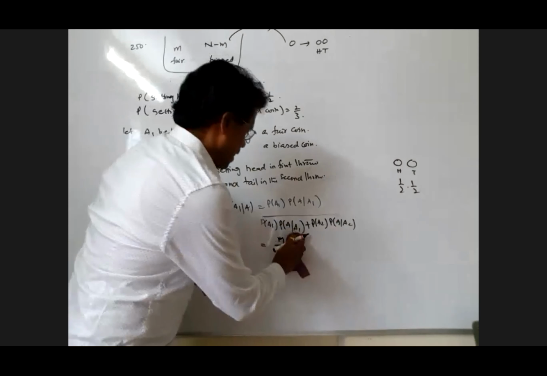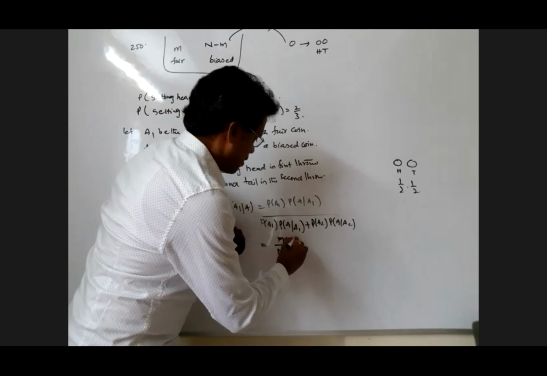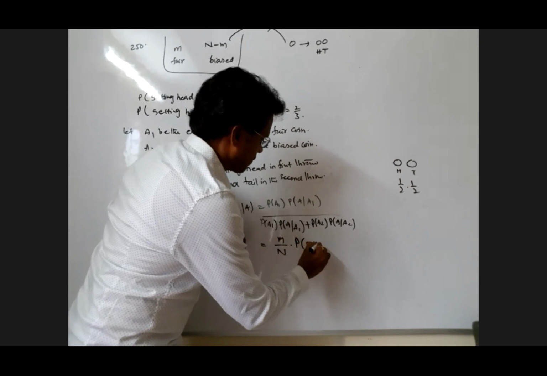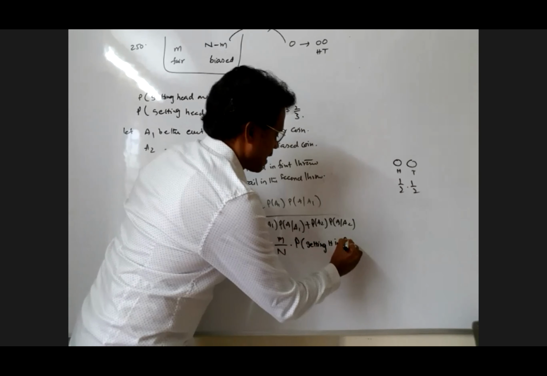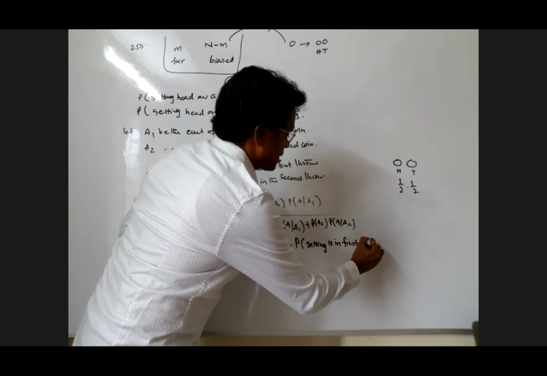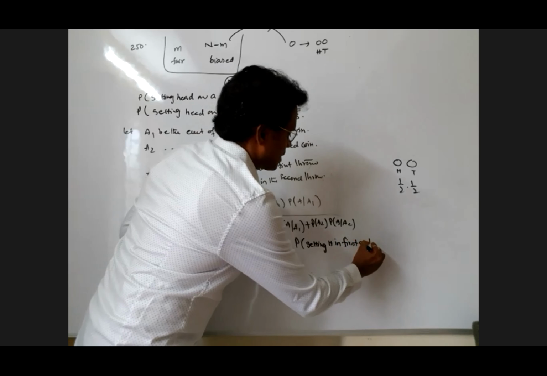Otherwise, I'm writing it in detail, my dear. Better I do it separately here, so that if somebody has confusion, you can follow.